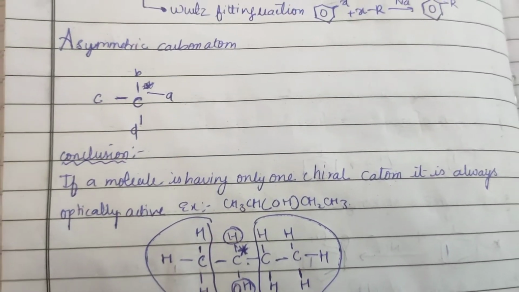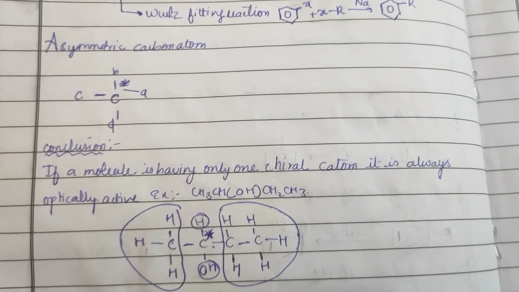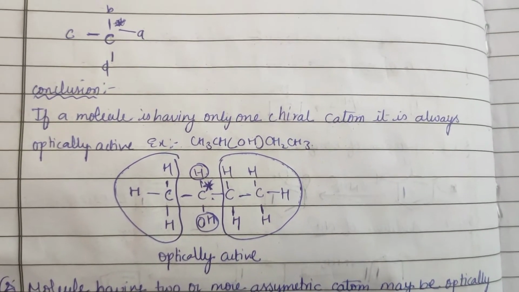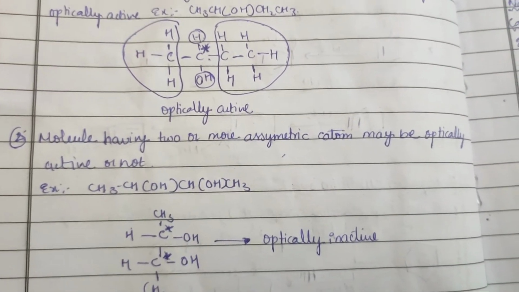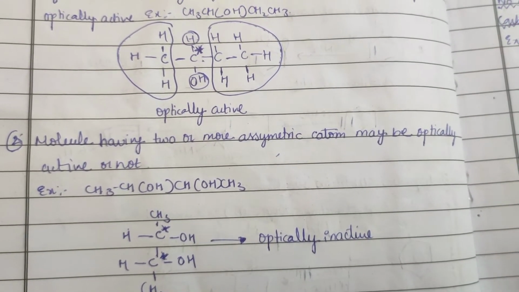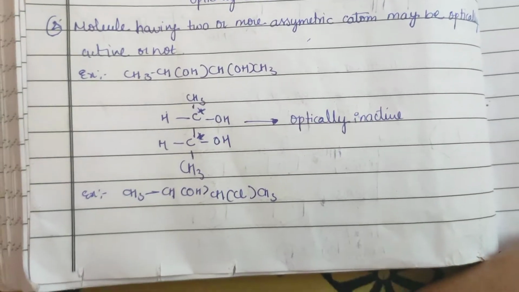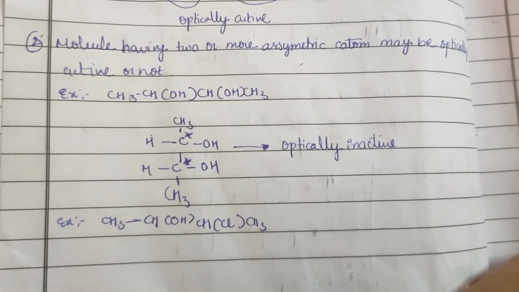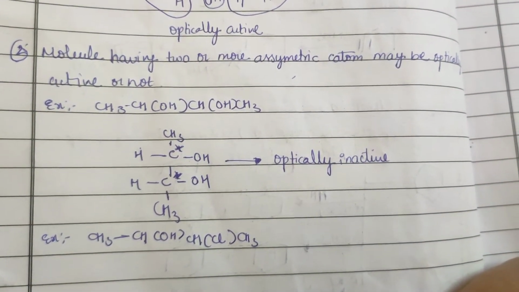Here you can see, if a molecule has only one chiral atom, it is always optically active. For example, CH3, CHOH, CH2, CH3, which is optically active in nature. The molecule having two or more asymmetrical carbon atoms may be optically active or not. For example, CH3, CHOH, CHOH, CH3, which is optically inactive.